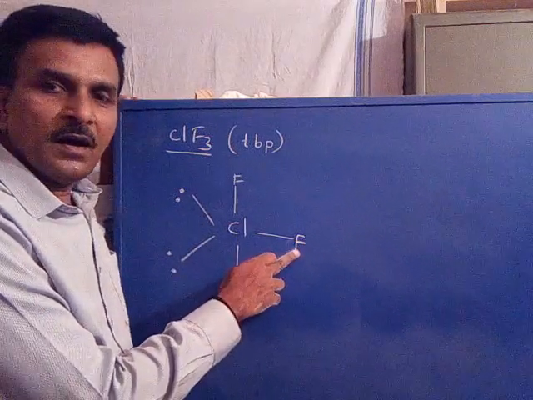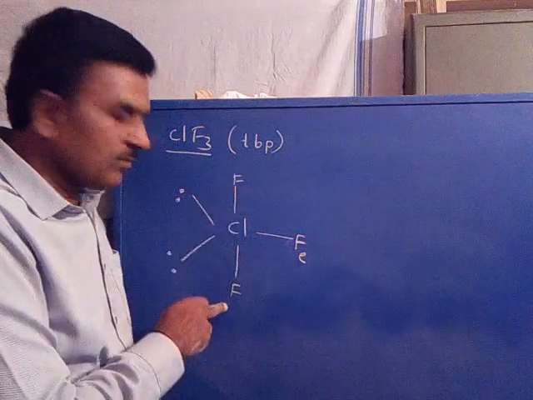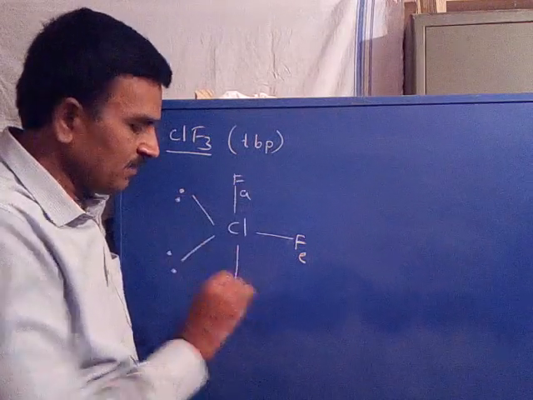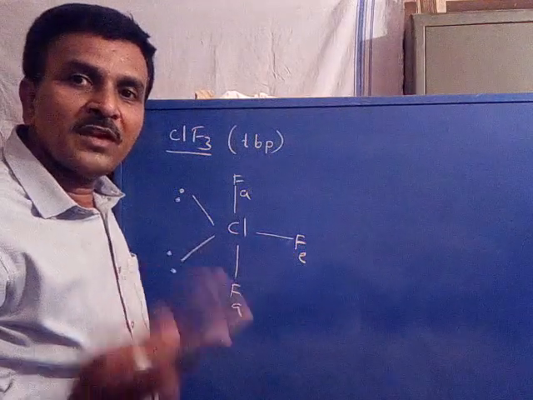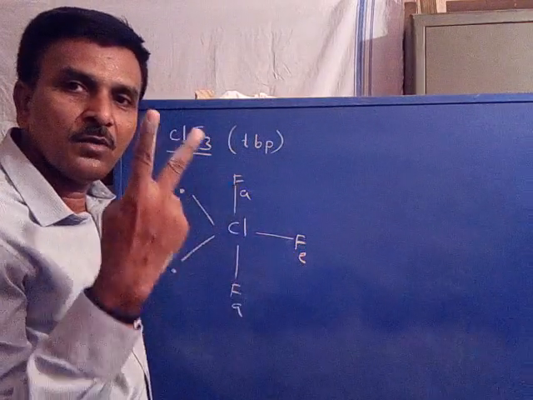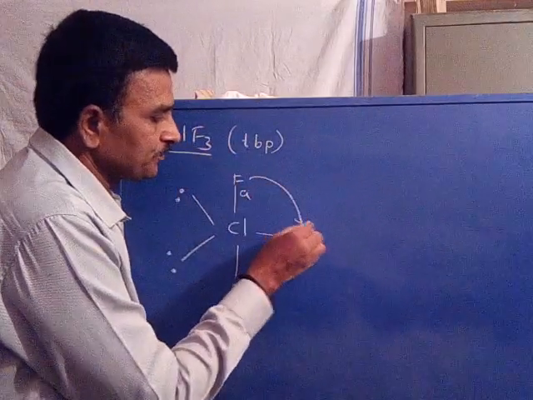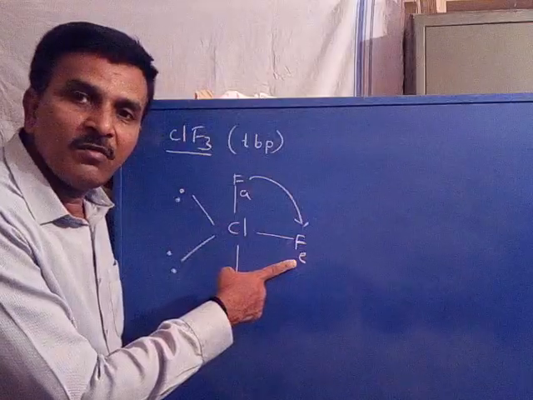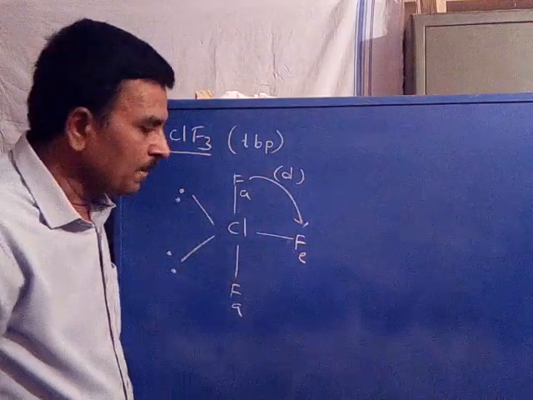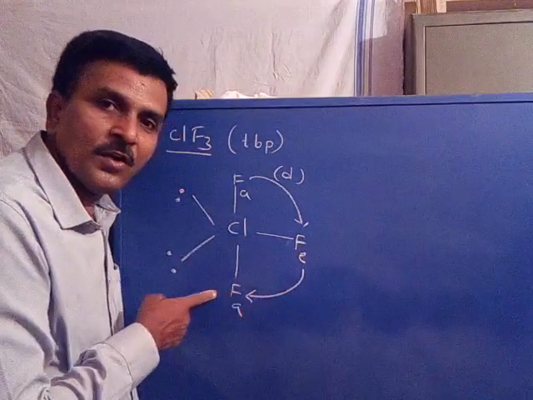Now this fluorine is horizontally attached, hence it is equatorial. These two fluorines are vertically attached, hence these two are axial. So there are two sets of non-equivalent fluorine, axial fluorine and equatorial fluorine. Two signals appear. The axial fluorine coupled with 1 equatorial fluorine, hence doublet. The equatorial fluorine coupled with 2 axial fluorines.